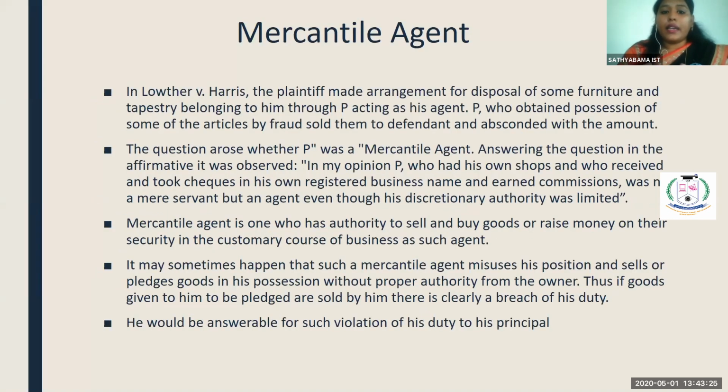Okay. In this case law, the plaintiff made an arrangement for disposal of some furniture and tapestry belonging to him through P acting as an agent.